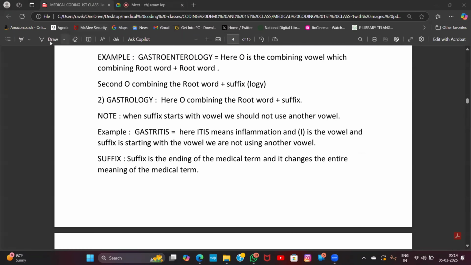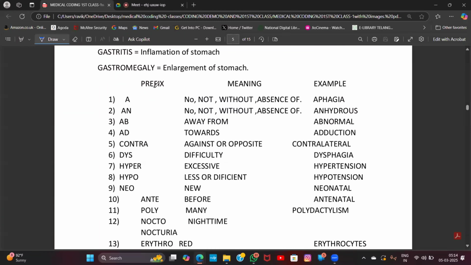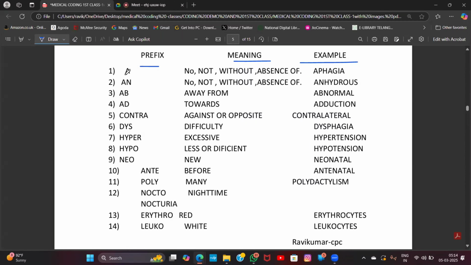Prefix, combining root word, combining vowel, and suffix. Today I'm going to discuss the prefix, meaning, and example. The first prefix is called A. A is nothing but no, not, without, absence of.